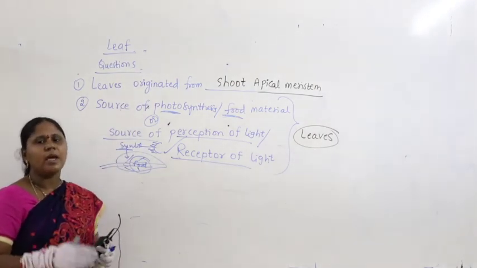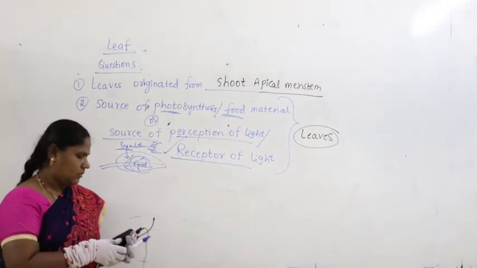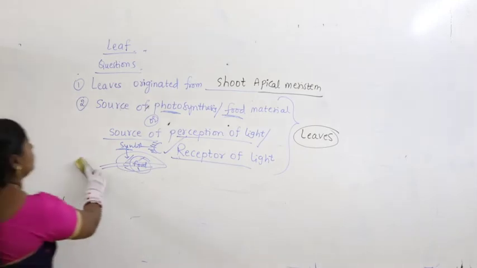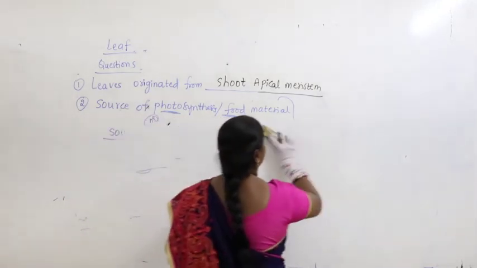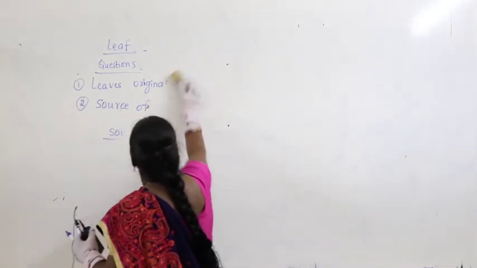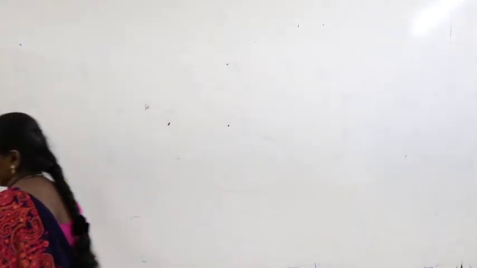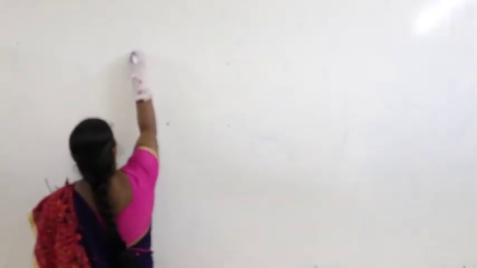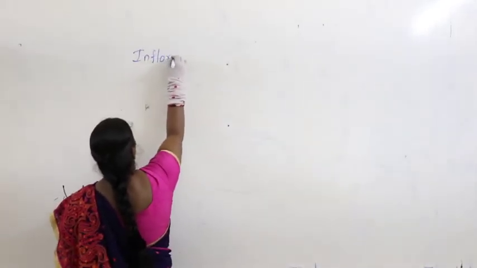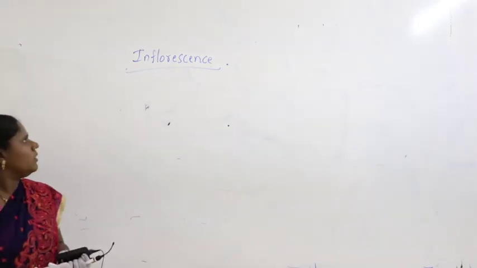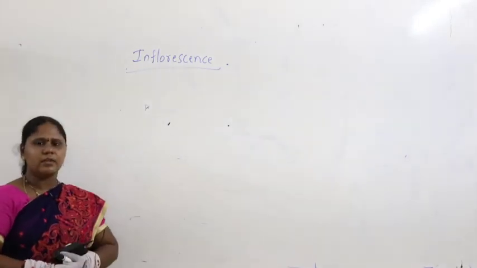Next concept, inflorescence. Let us start with inflorescence.